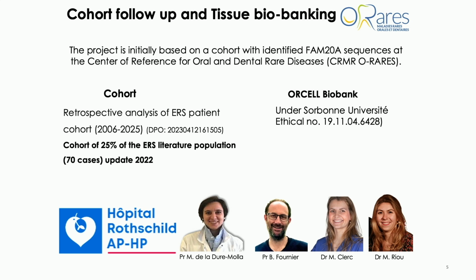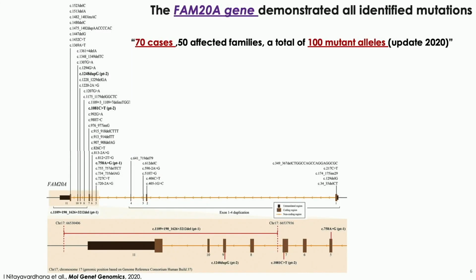And this project is initially based on the cohort with the identified FAM20A sequence at the Reference Center for Oral and Dental Rare Diseases at Louis Mourier Hospital. And we use the biobanking of oral cells to collect our surgical tissue from the hospital. And here are the mutations of the FAM20A gene as demonstrated, or the identified mutations.